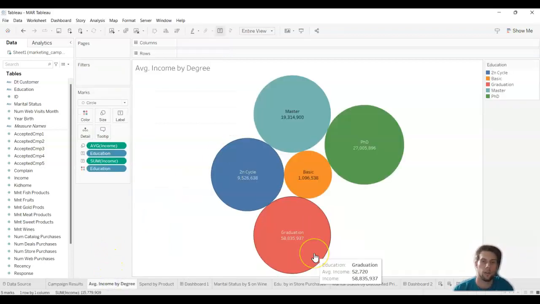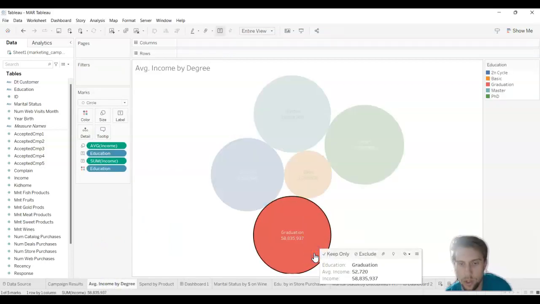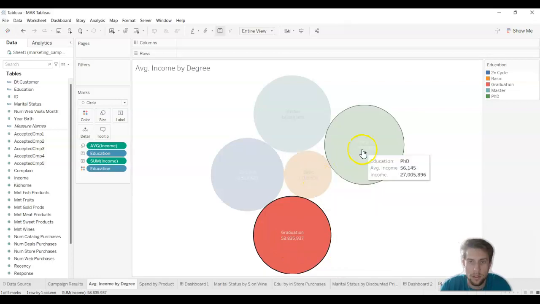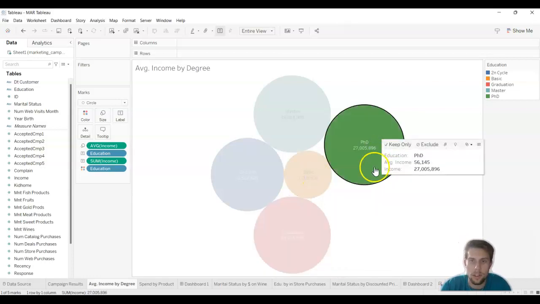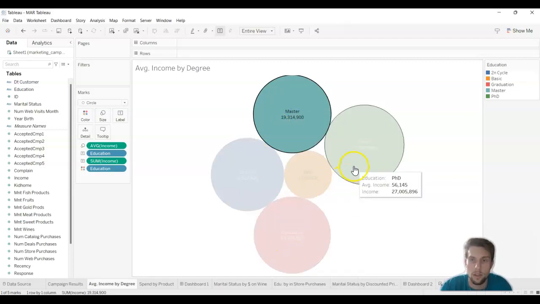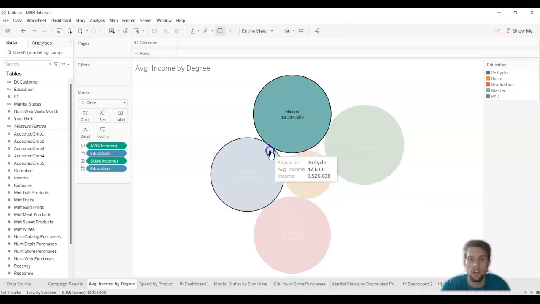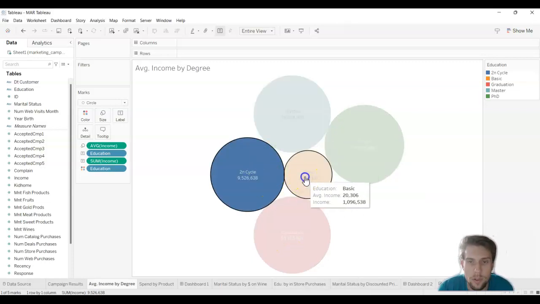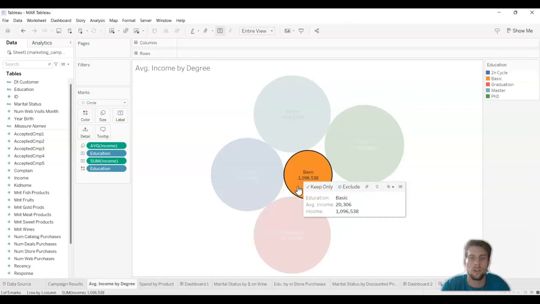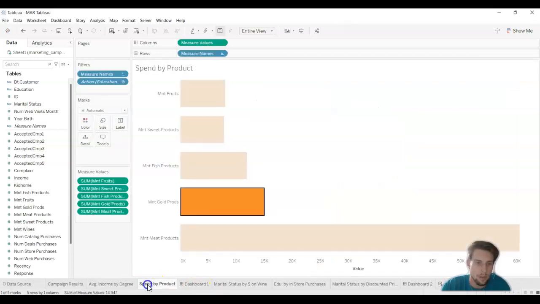And then average income by degree. We have graduate degrees. We have an average income of about 52,000. We have about 27,000 for PhDs. Masters, 58 million, 27 million, 19 million. Then we have 9 million for second cycle. And then basic would be just under 2 million.